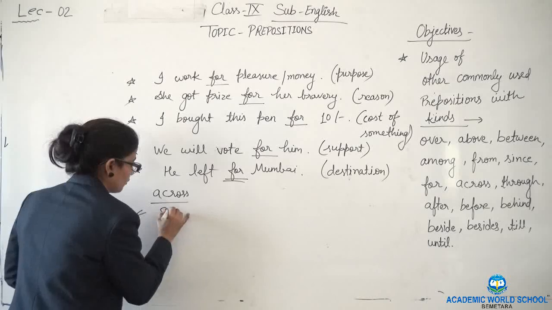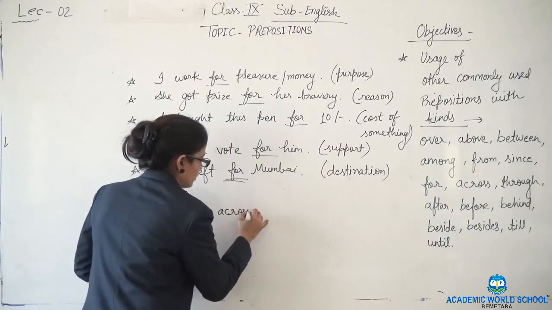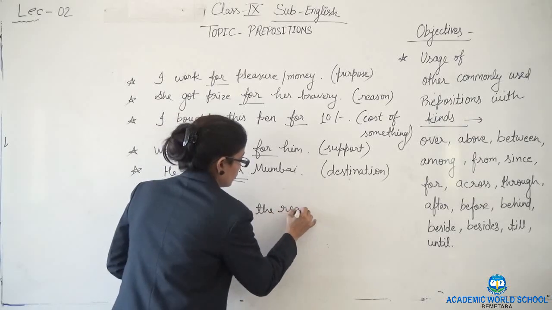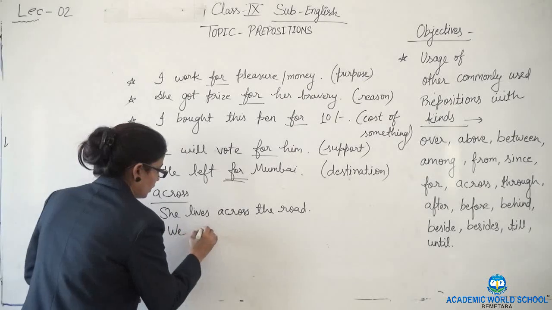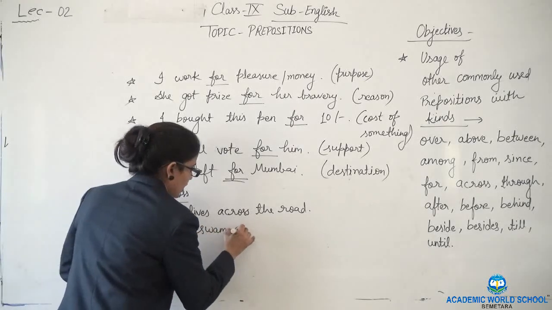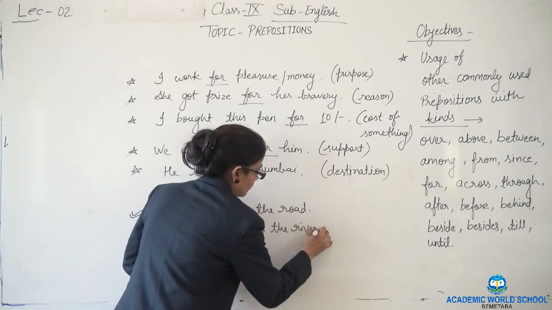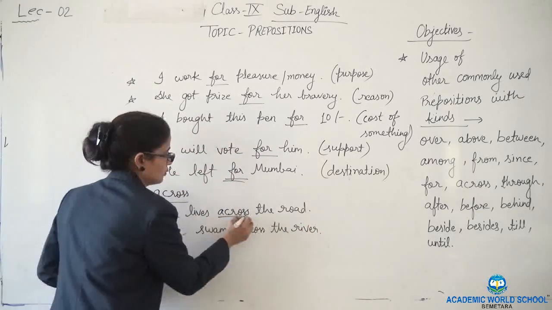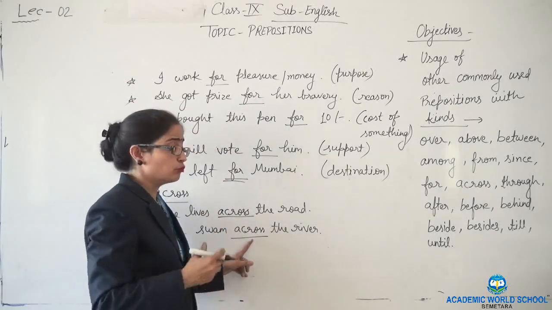Like she lives across the road. Another example, we swam across the river. Here in this sentence, across is showing the place, and this across is showing the movement.